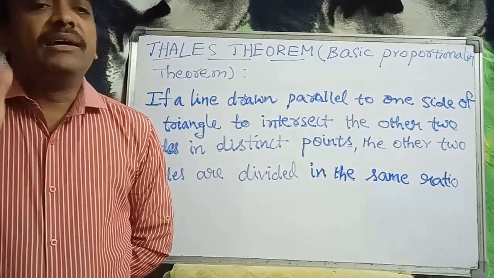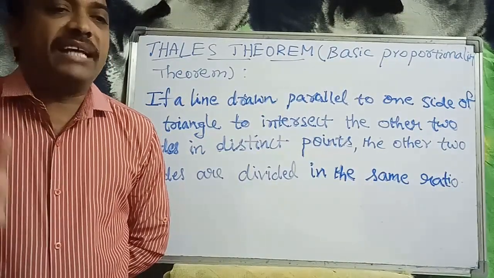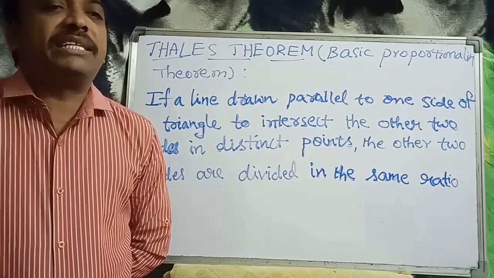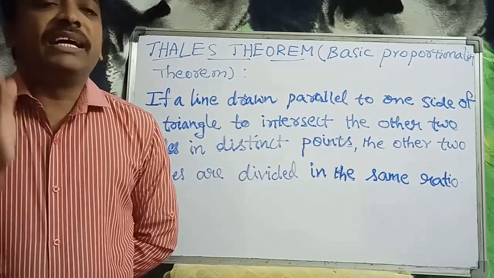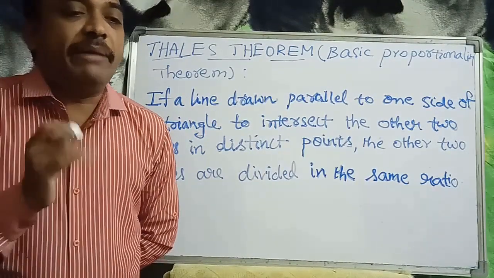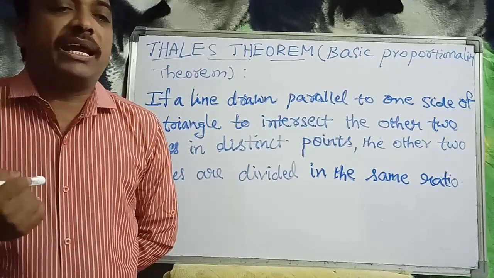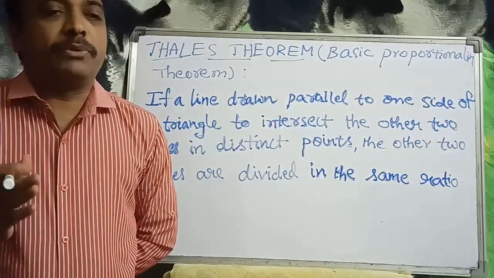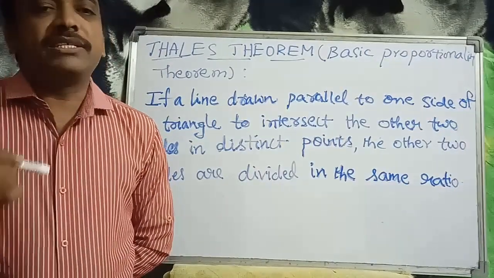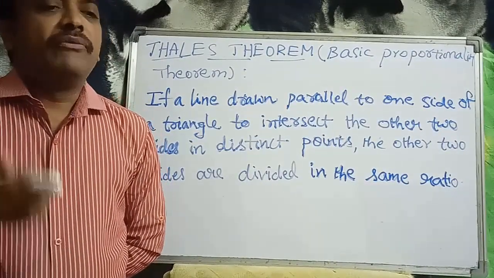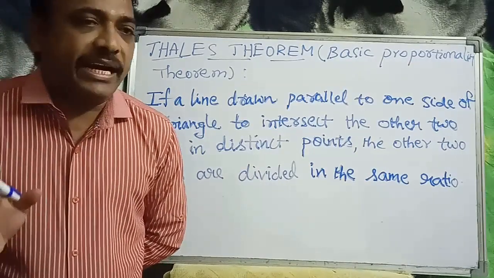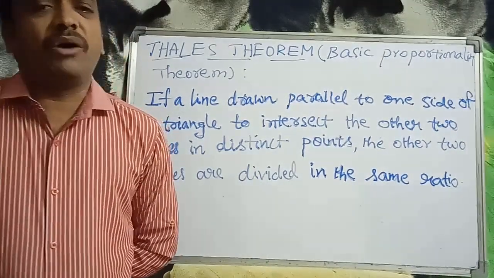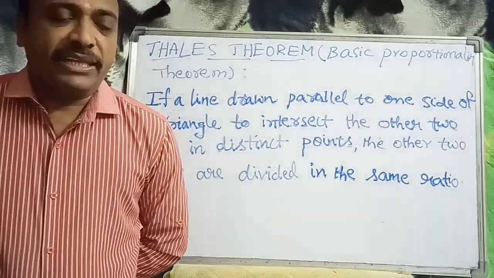With this result, a theorem is developed that is known as Thales theorem, with the other name basic proportionality theorem, which is very important.